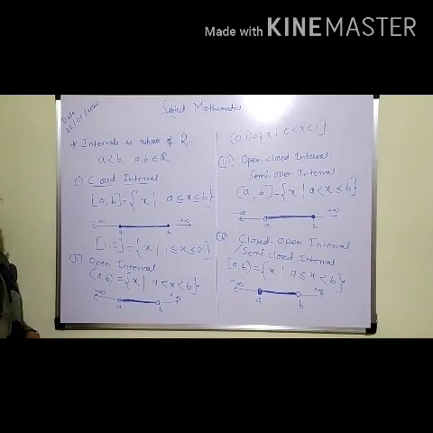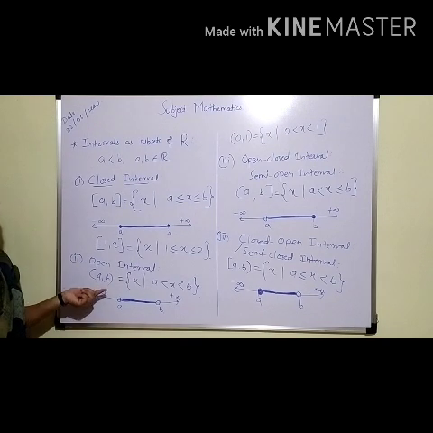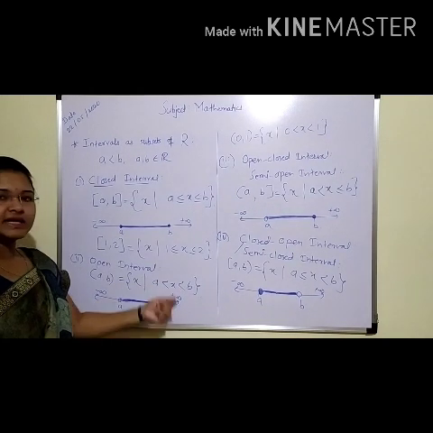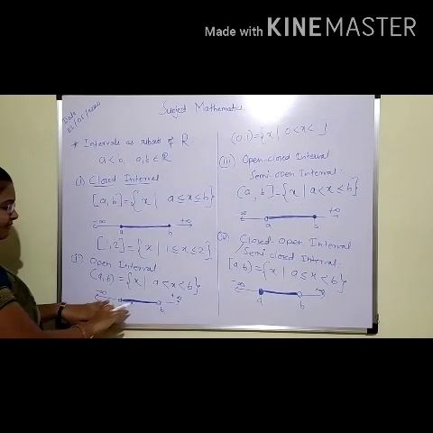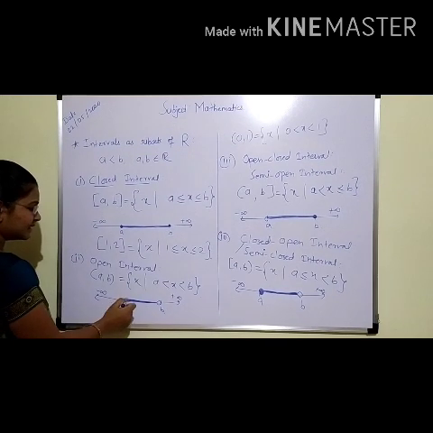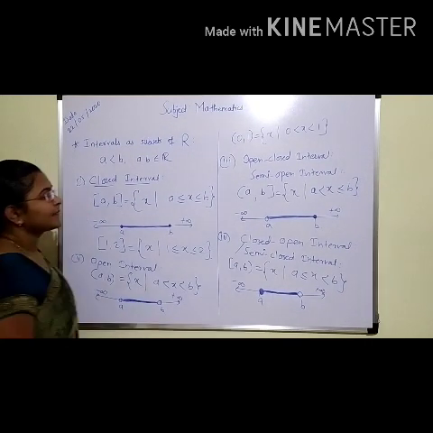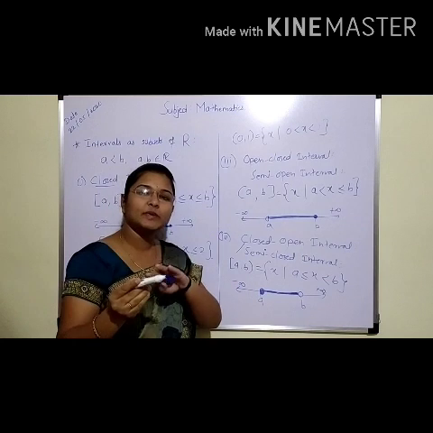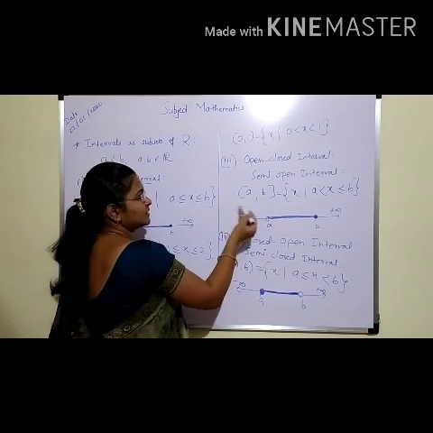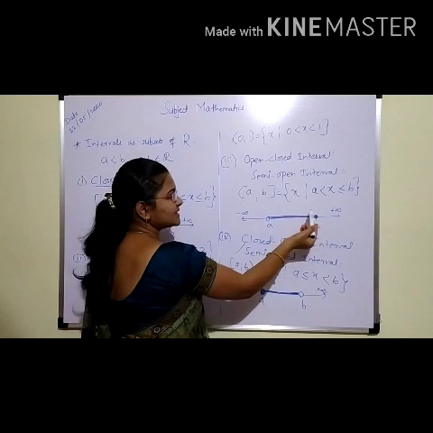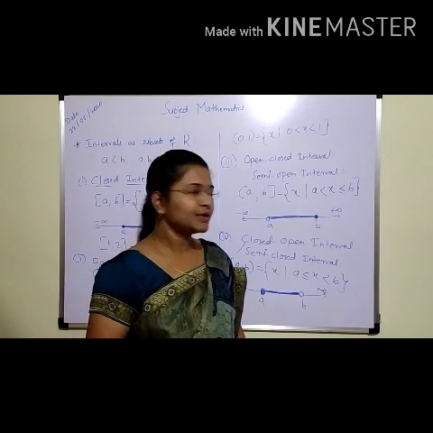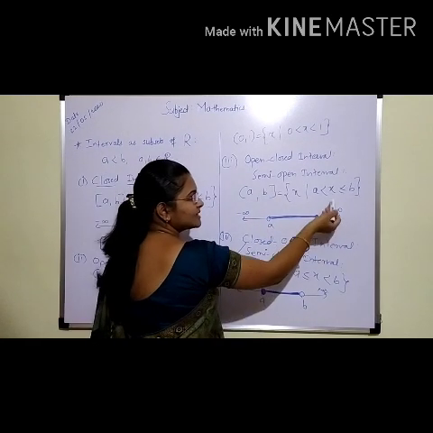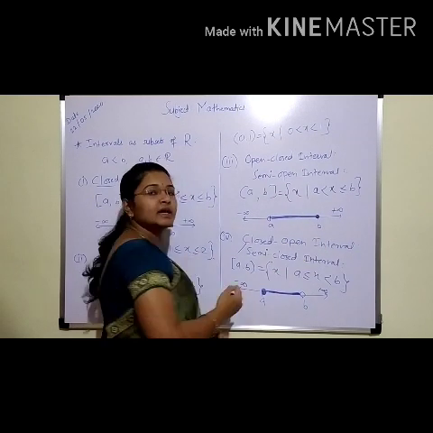Next, the open interval. In open interval, we have open interval a comma b. It is a set of x such that a strictly less than x strictly less than b. We have not taken a and b in this interval, only the points in between a and b we have considered. Then we have seen the example for that. Open close interval means one side is open and another side is closed. It is a set of x such that a strictly less than x, less equal to b. Here we have drawn it, we have not considered this point a, but we can consider this b, because less equal is there, meaning we will include that point in the interval.